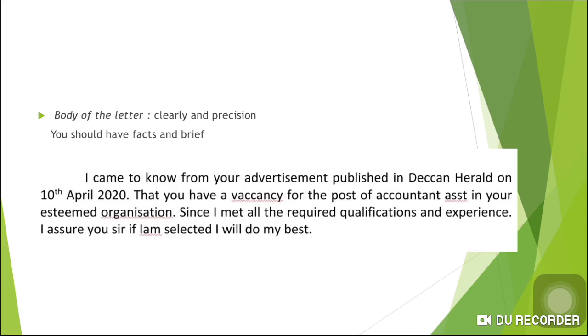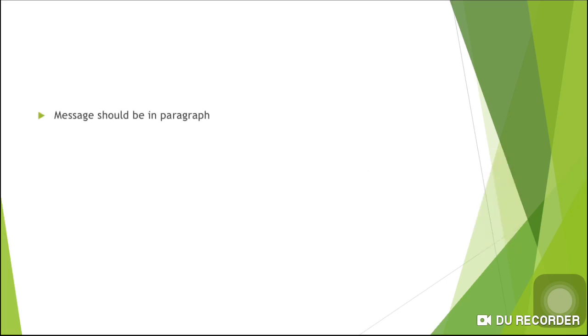Like this, our application letter should be in 4 to 5 lines, and it should be clear, with facts, and brief. Your writing should also be in paragraphs. This is the example I took, only the application, but in other letters, like complaint letters, you should also write in a paragraph way. In the first paragraph you should explain the problems, and in the second paragraph there should be remedies for that problem.